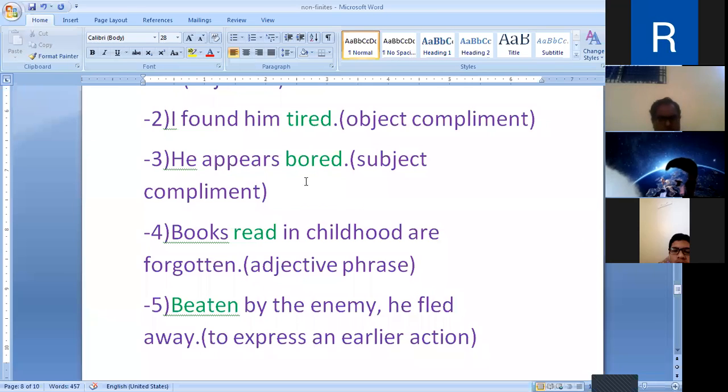For example, he appears bored. The man seems worried. Worried is a past participle and is the complement for the subject, the man.